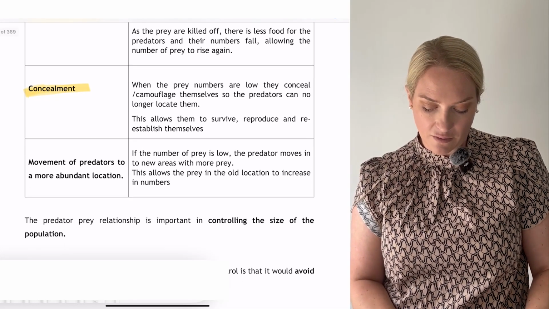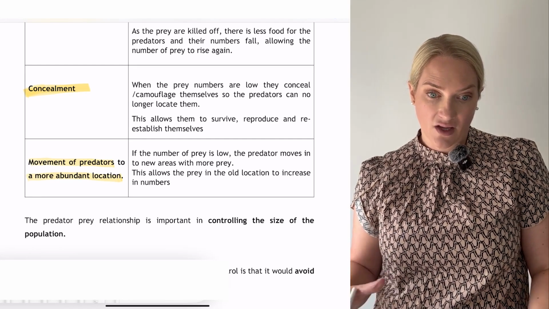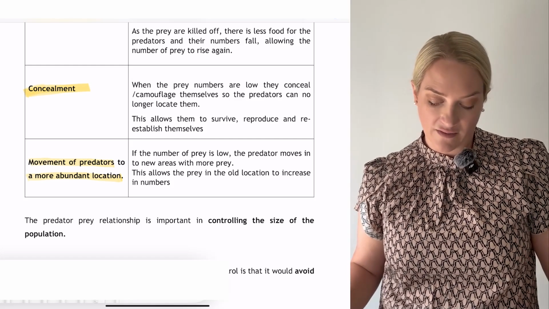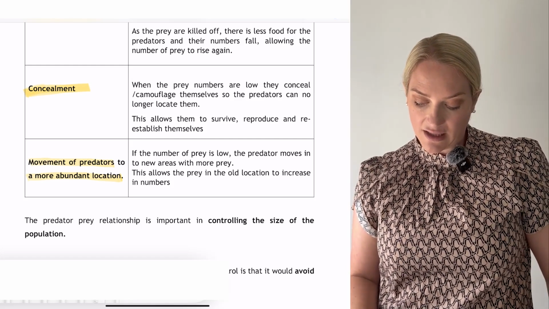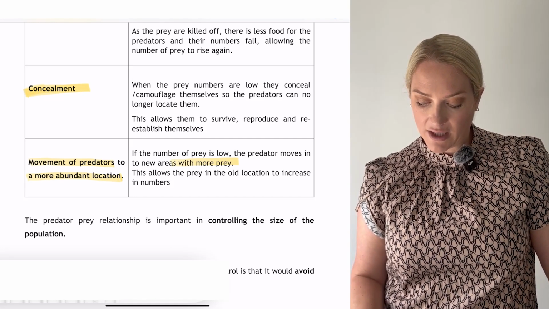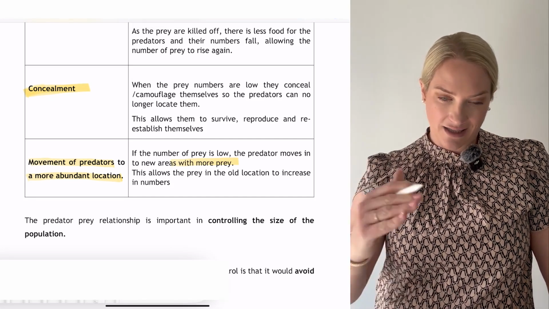And then we have movement of the predators to a more abundant location. So again, I've mentioned foxes. The foxes, there's no more rabbits left, so the foxes now move to a new area where there is food available. So if the number of prey is low, the predator moves into new areas with more prey. This allows the prey in the old location to increase their numbers again. So it's cyclic. It is a cycle.